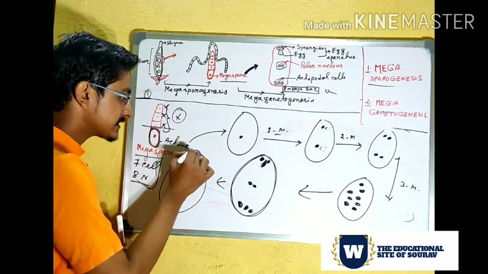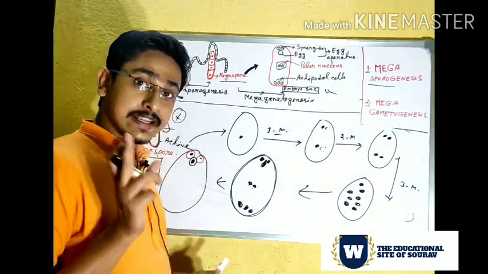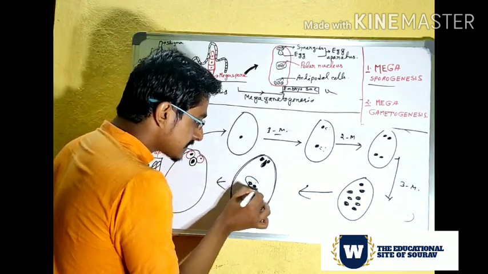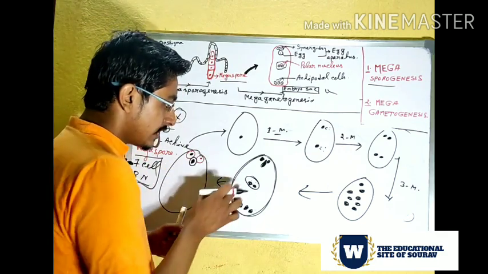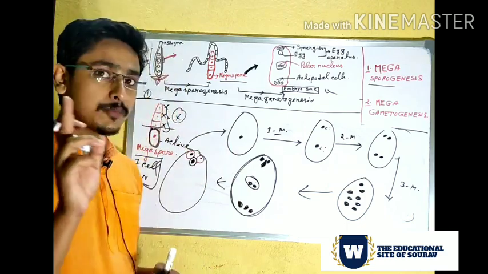So there are 3 cells: 1, 2, 3. Clear? And in the center part, these 2 nuclei will form a single cell. At first they are not fused with each other.